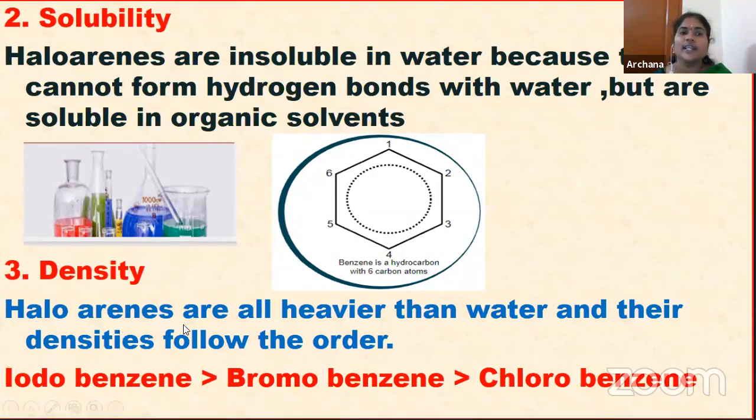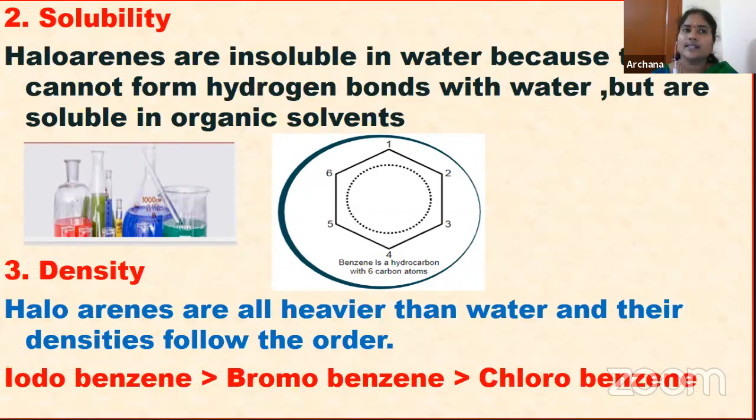Next, come to the density. Haloarenes are heavier than water. They are much heavier than water. Therefore, the densities are in the order iodobenzene greater than bromobenzene greater than chlorobenzene. So this is about the physical properties of haloarenes. We discussed the boiling points, melting points, solubility and density of haloarenes.